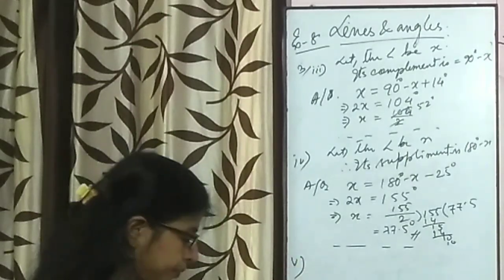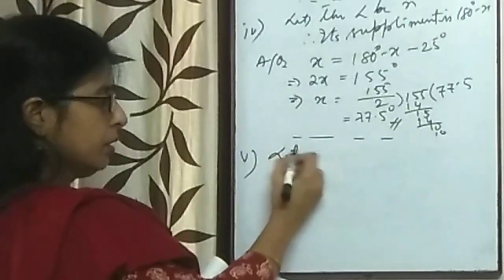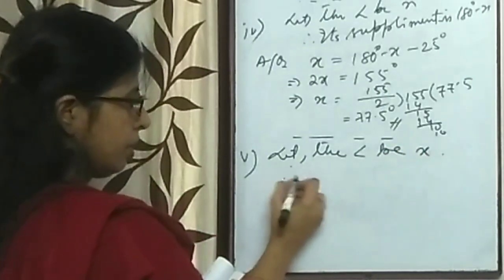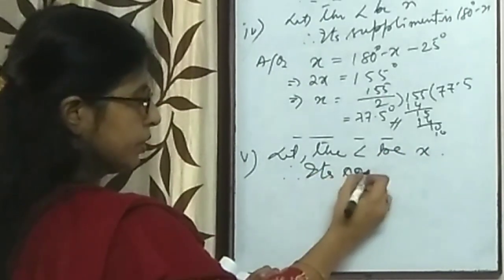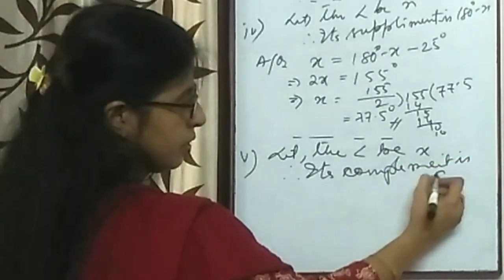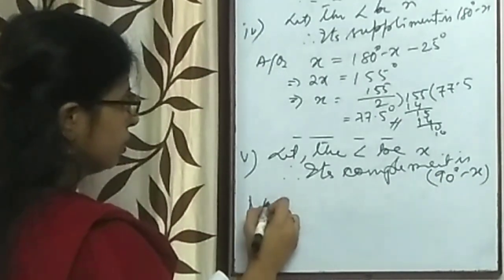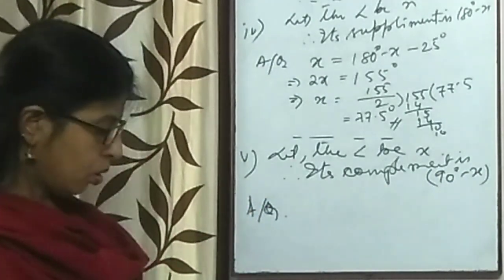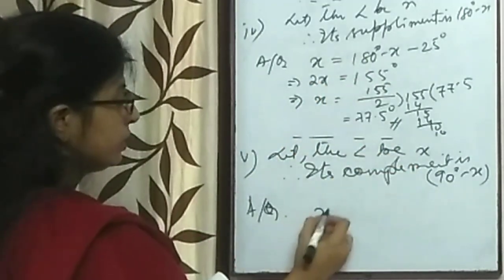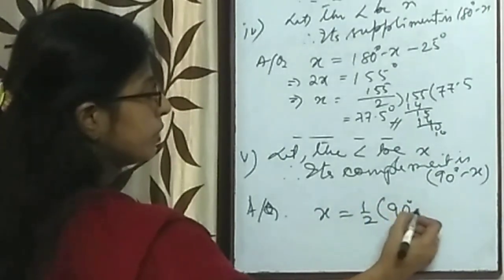Number 5. 1/2 of its complement. Again, let the angle be x. Therefore, its complement is 90 degree minus x. According to question, the original angle is x, 1/2 of its complement.